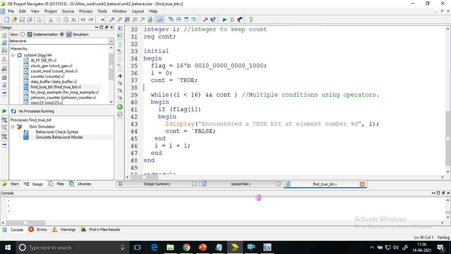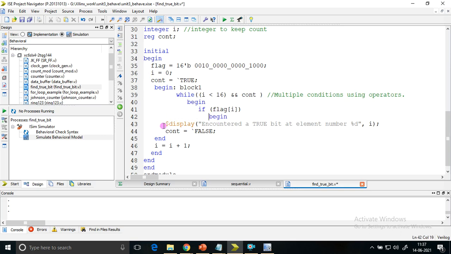So here, begin colon block 1. To end this begin, I have one more end here. To have clarity, let me push things further. The while loop, I'll push further. This one, I'll push it here. The if comes within that; the if's begin is here. This statement is within that begin. I'm ordering it, keeping it neat. That's it. Okay.